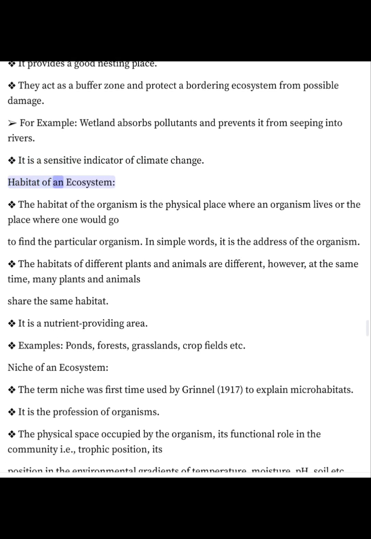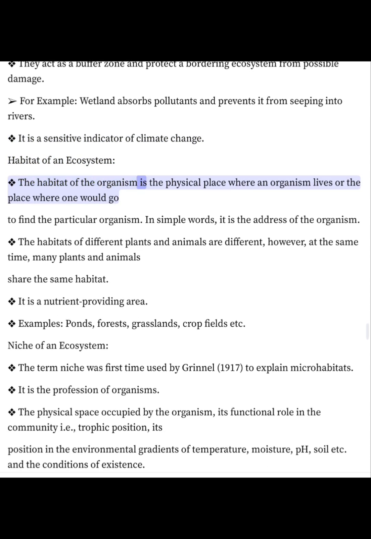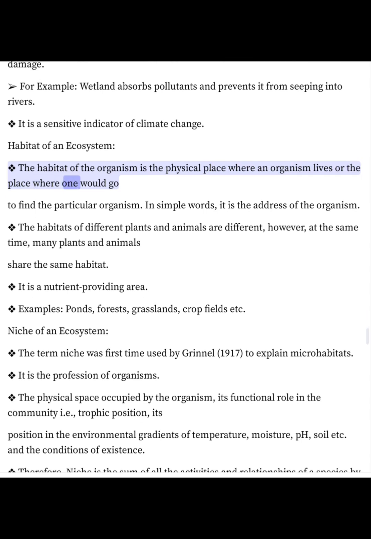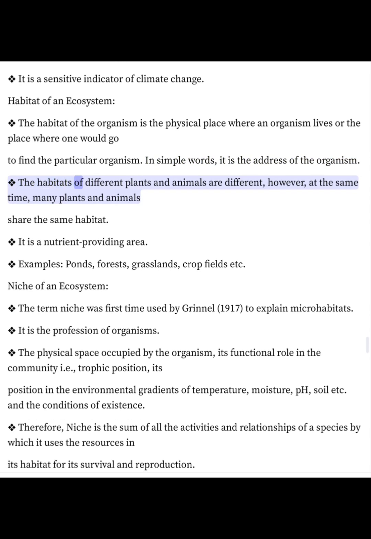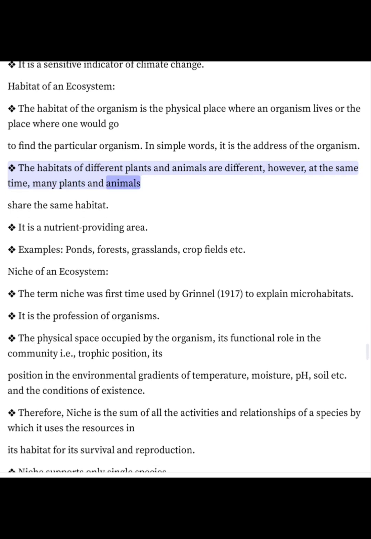Habitat of an ecosystem. The habitat of the organism is the physical place where an organism lives or the place where one would go to find the particular organism. In simple words, it is the address of the organism. The habitats of different plants and animals are different, however, at the same time, many plants and animals share the same habitat.